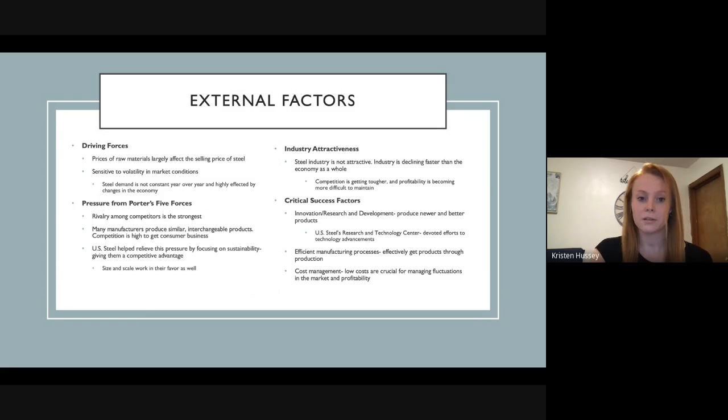Next up are pressures from Porter's five forces. I believe the strongest of these pressures is rivalry among competitors. Many manufacturers in the steel industry produce similar interchangeable products. Because of this, competition is high in order to get consumer business.